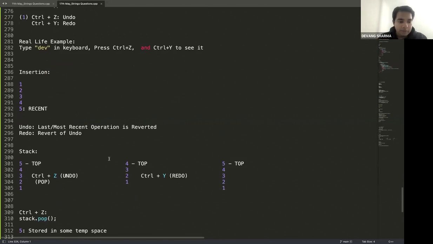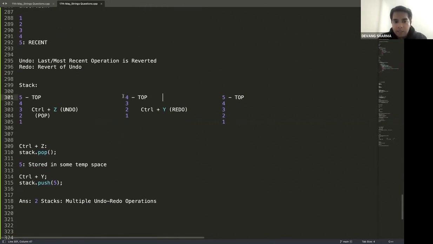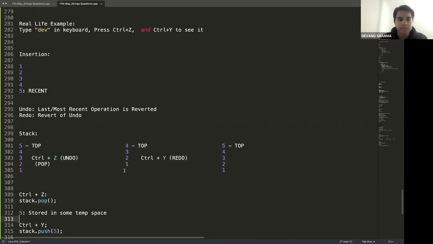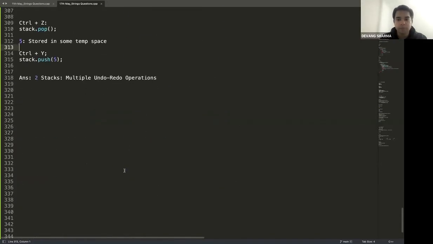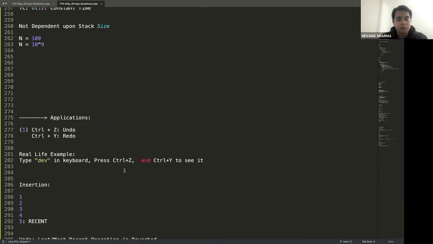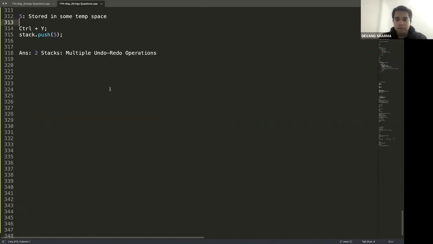In one operation, why do I need only one stack? Because if it's one operation, I don't need to store it in a stack just for one value. What I can do is create a temporary variable, let's say integer temp, and I can store 5 there. That's it. I don't need a separate stack for it. But for multiple undo redo, I need a separate stack. Okay. All right. That was the first.